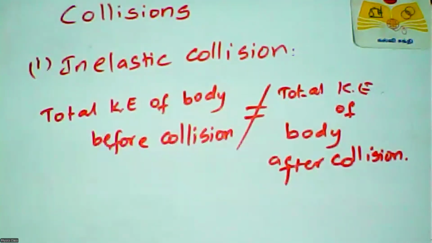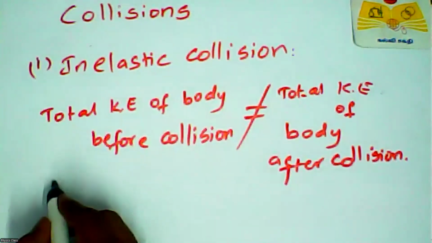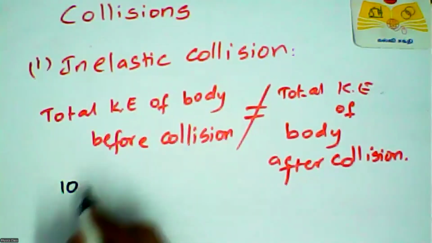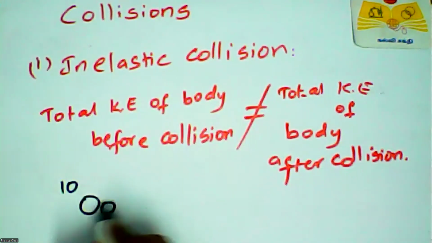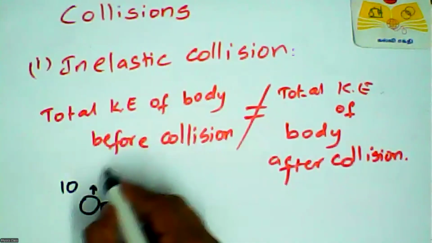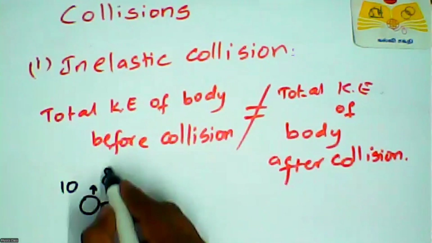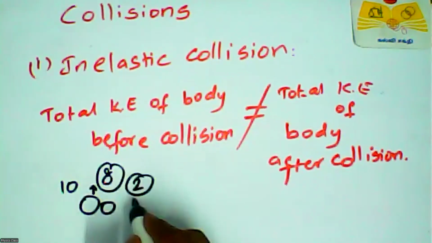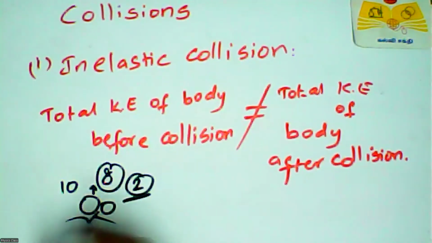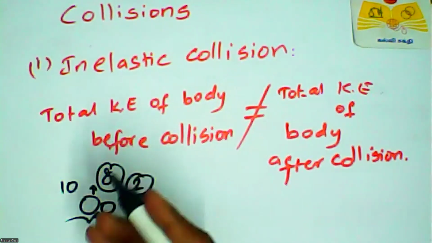You can put it in some form: the total kinetic energy of the first body is 10, and after collision it becomes 8. There is a loss of 2, because these 2 units of kinetic energy are converted into light, sound, or heat.